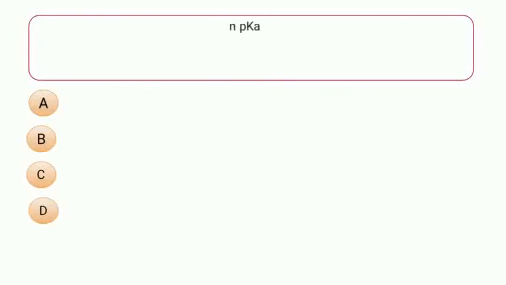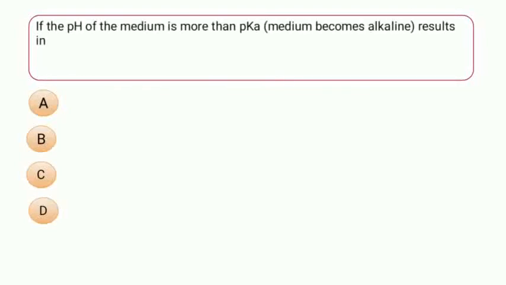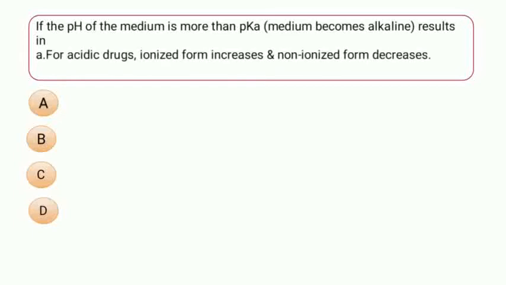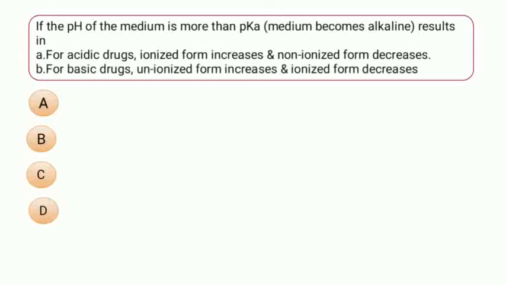The question is: if the pH of the medium is more than pKa, that is the medium becomes alkaline, it results in, statement A: for acidic drugs, ionized form increases and non-ionized form decreases, and statement B: for basic drugs, unionized form increases and ionized form decreases. And now let us see what the options are.